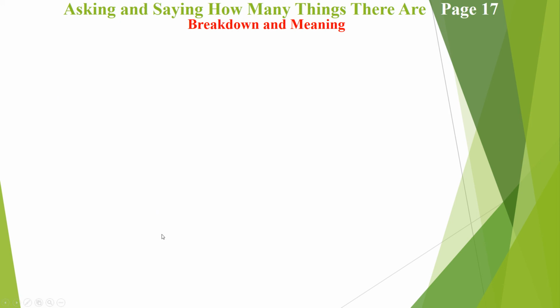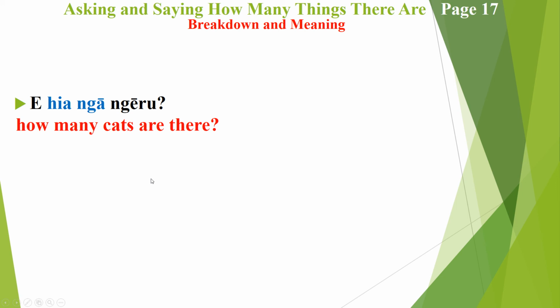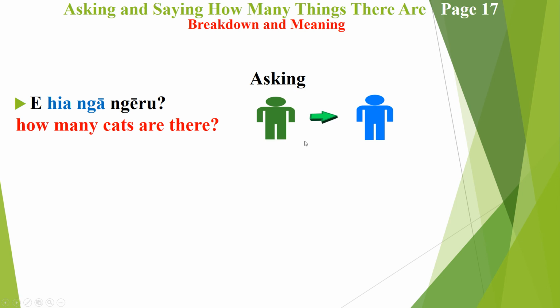Ka pai? Moving on to the next sentence structure, which is e hia ngā ngeru, which simply means how many cats are there. And once again, Mr. Green is talking to Mr. Blue, asking how many cats there are. E hia ngā ngeru. Don't forget to drag that macron on ngeru. Ka pai?